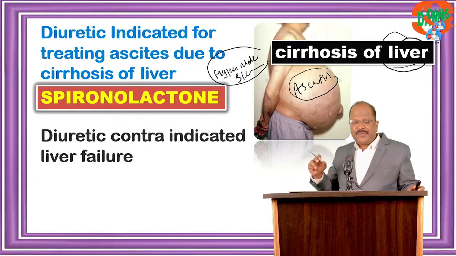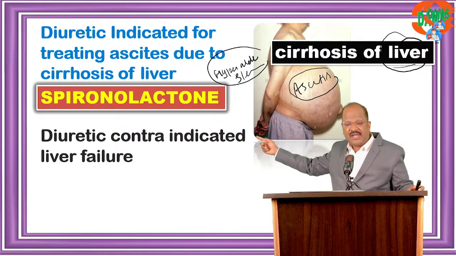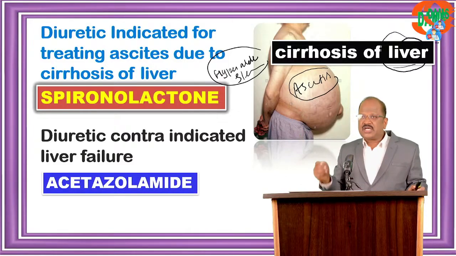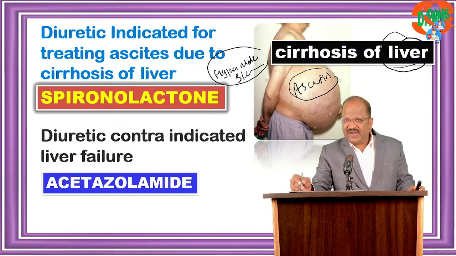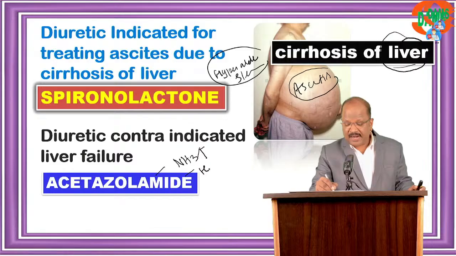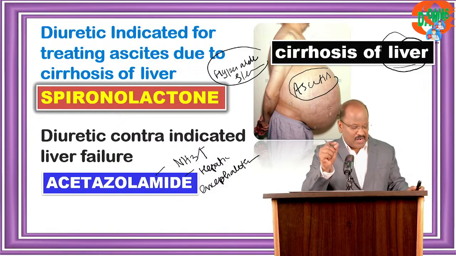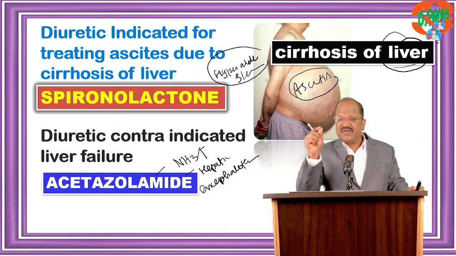So to treat this case, I need an aldosterone antagonist, so-called spironolactone. Whereas name the diuretic contraindicated in liver failure, it is acetazolamide. Acetazolamide in liver failure cases is going to cause accumulation of ammonia, thereby may cause hepatic encephalopathy. So, carbonic anhydrase enzyme inhibitors are contraindicated in liver failure patients.